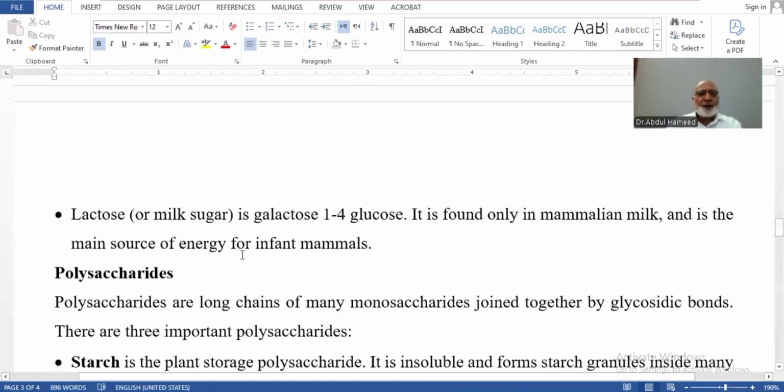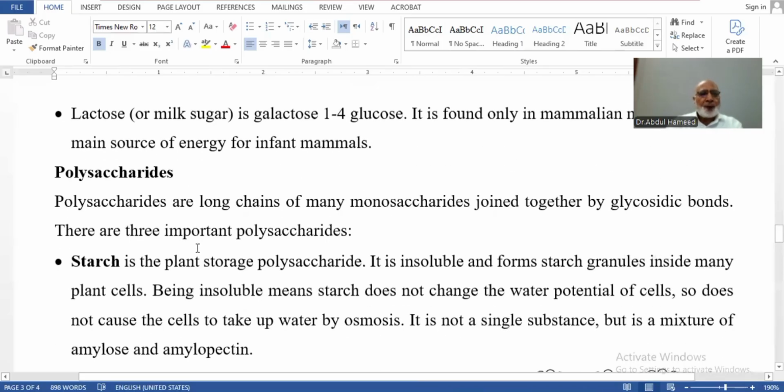So lactose is milk sugar. It is naturally present in milk, in which one monomer is galactose and the other is glucose. So galactose is sharing its carbon number 1 and glucose is sharing carbon number 4. So it is found only in mammalian milk. It is the main source of energy for infant mammals.